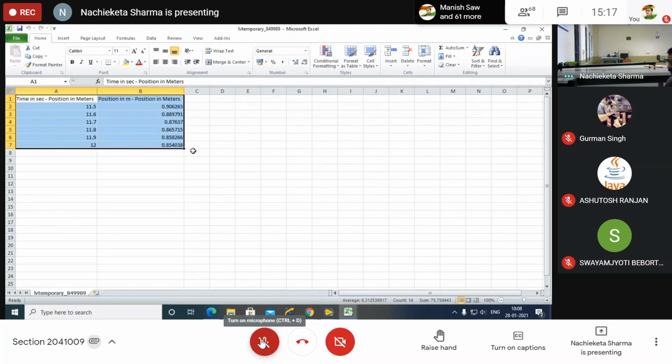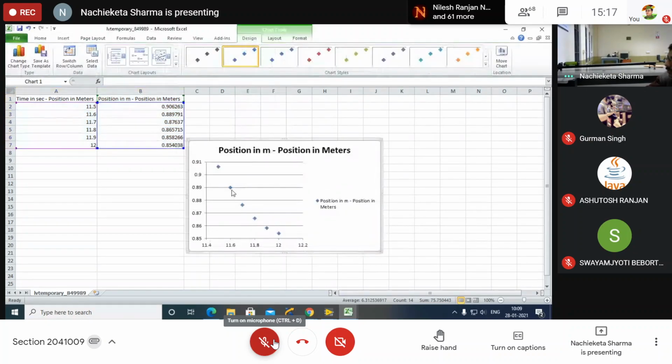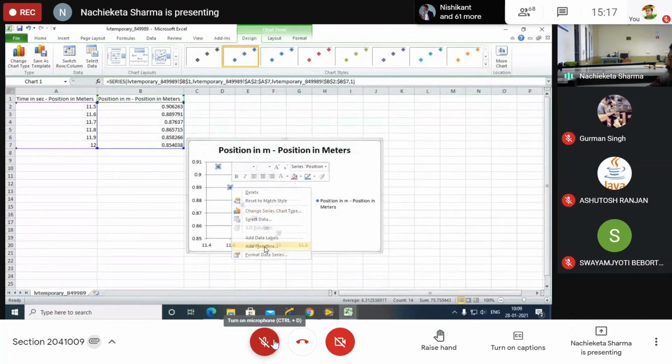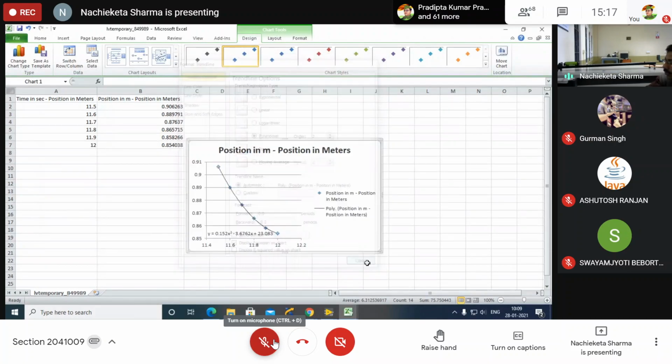Have you written? Have you written or not? Yes. Then the same way we have to do: insert, scatter, first one, add a trend line, polynomial, display equation on chart, and close it.